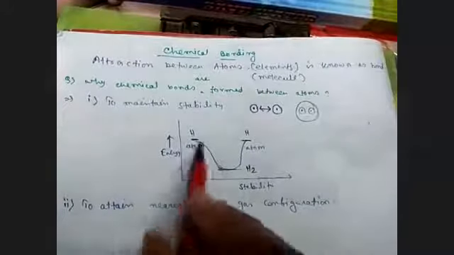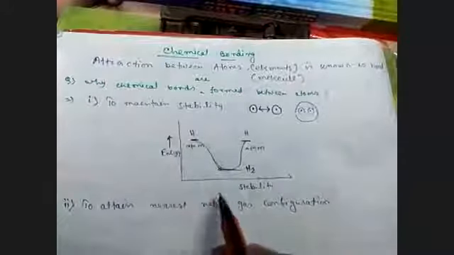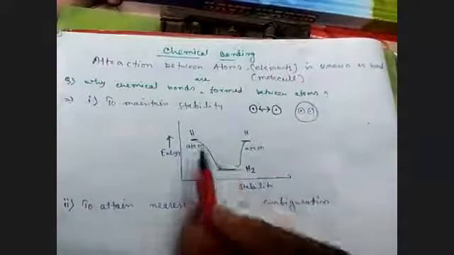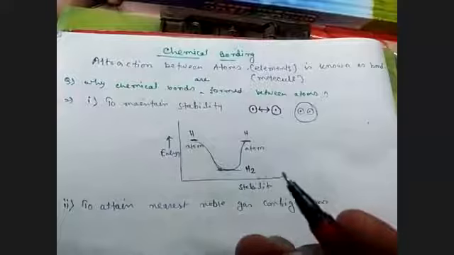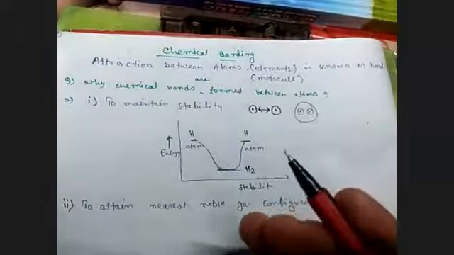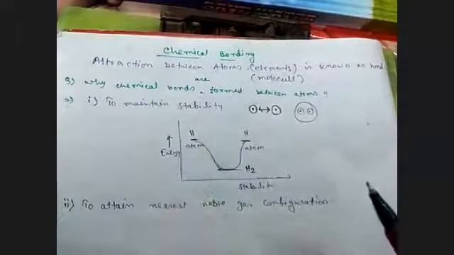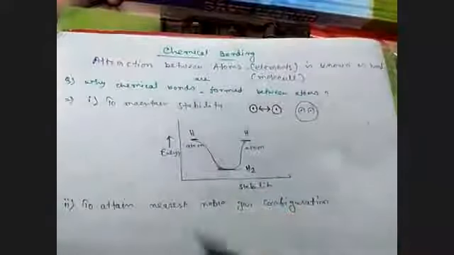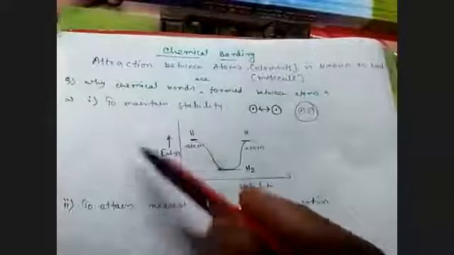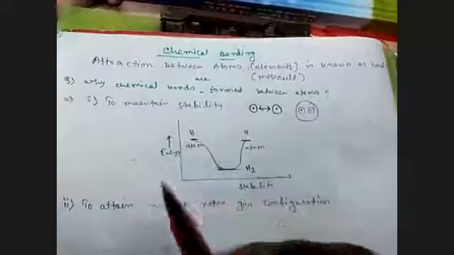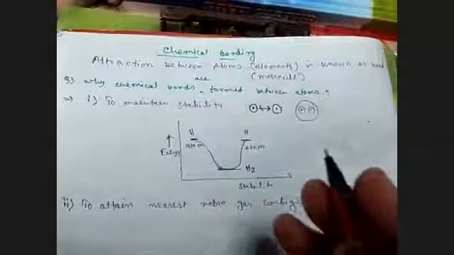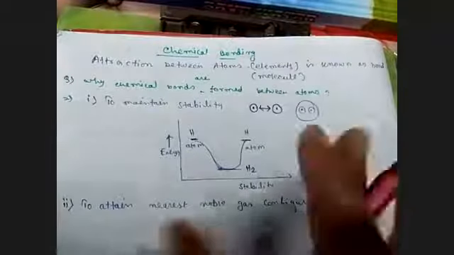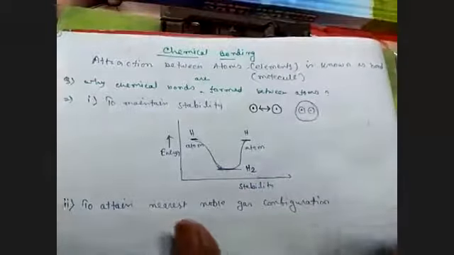When it does, it becomes inert and has less tendency to react with any other. At that time it becomes stable. So these two points you will write down, or make a note with some explanation.